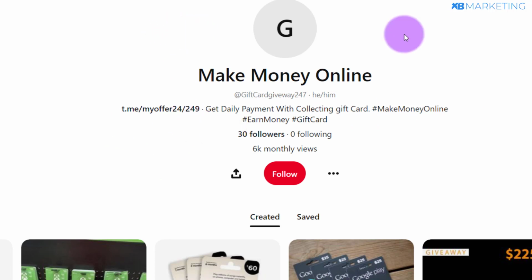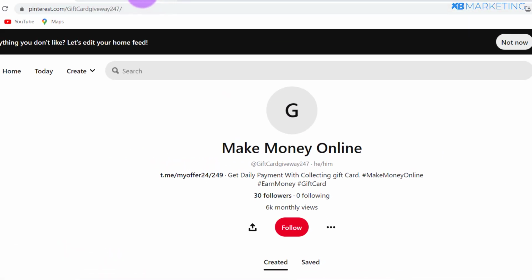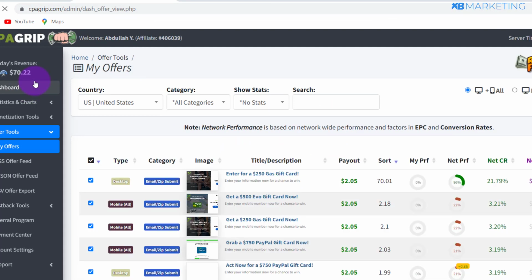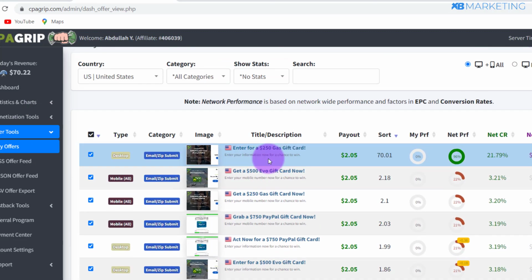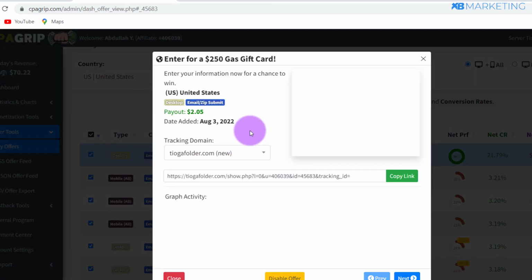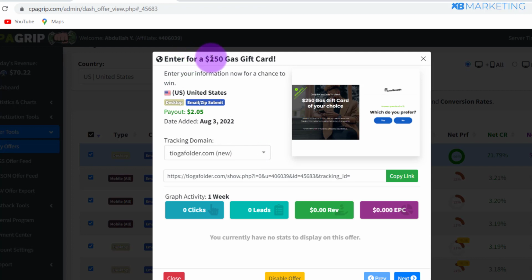CPA marketing. Okay, so the first thing you want to do is to go over to cpagrip.com and you want to create a Cpagrip account. It's absolutely free and simple to create an account. You want to go through the offer list right here and you are going to see countries with gift card offers. An example of that is this offer right here that says enter for a 250 gas gift card.